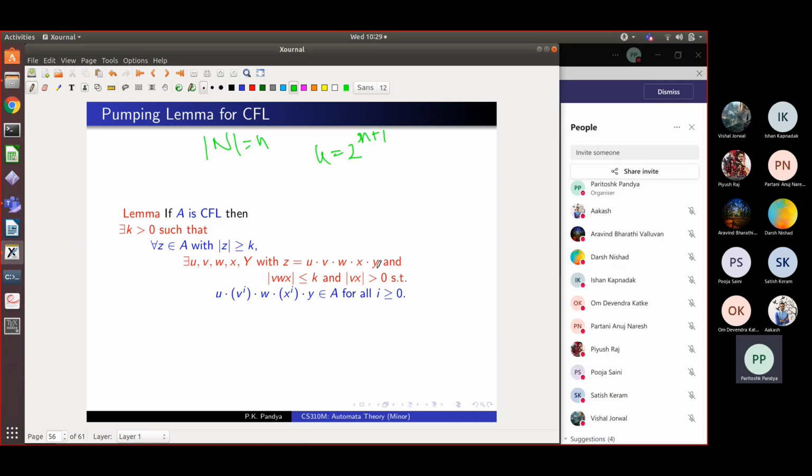We can break it into 5 parts u, v, w, x, y, where this breaking up depends on the actual grammar and the string, but we don't care. There will exist one way of breaking up this long z into 5 parts u, v, w, x, y, such that the length of v w x, the middle part, is not very long.